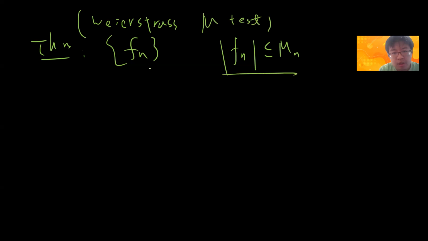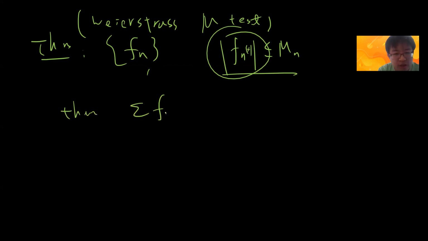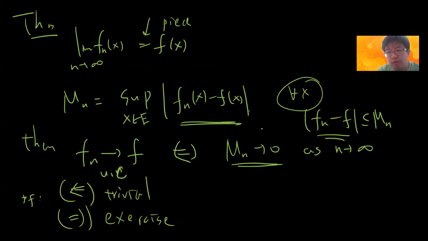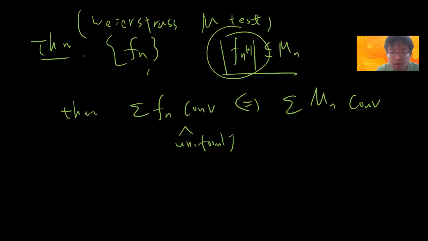Basically, if every function f_n(x) is bounded by some M_n, then the sum of f_n converges uniformly if and only if the summation of M_n converges. So this is like the previous one, and you can basically just change it to a summation. The proof is simple, so I omit it, similar to the previous one.